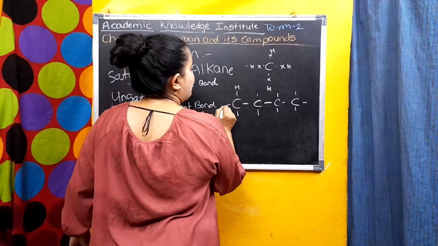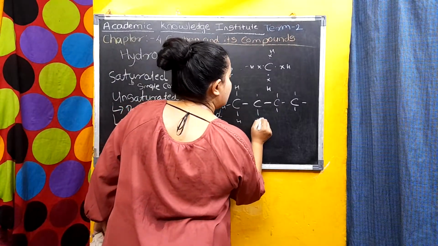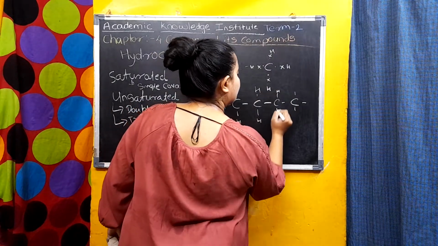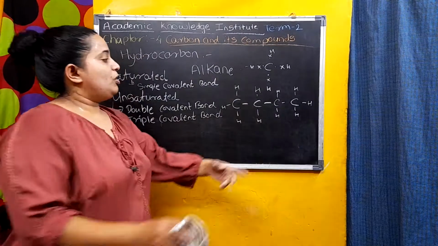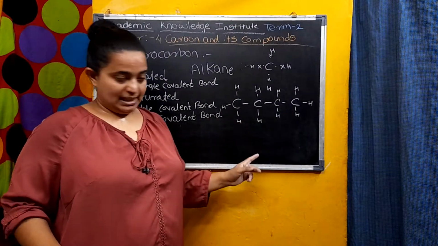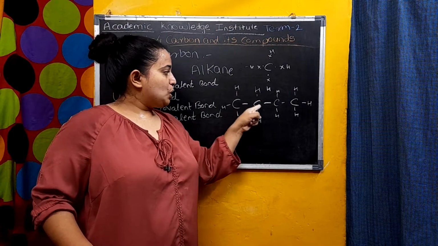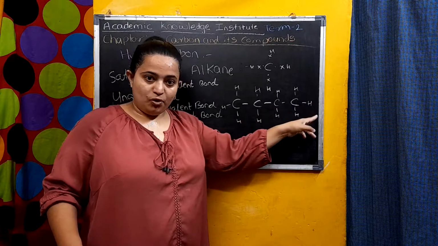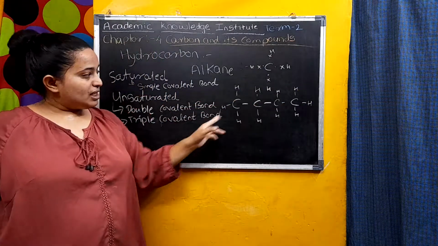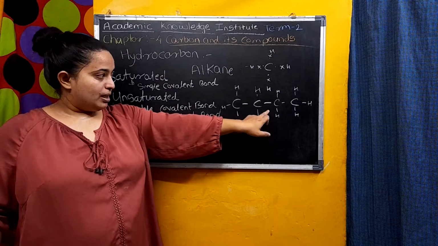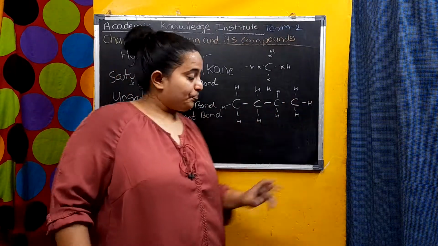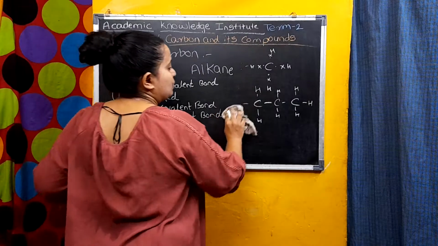So here I will attach the hydrogen atoms. What do we call this compound? See here, how many carbon atoms? 1, 2, 3, 4. 4 carbon atoms, all are attached with a single bond, right? So that means they are butane. This is a straight chain. Then there is a branch chain also.